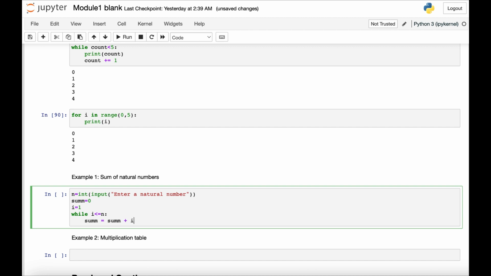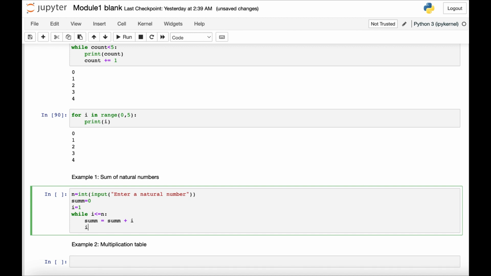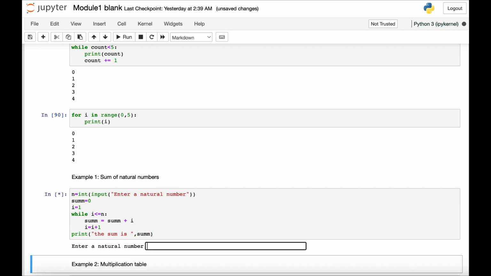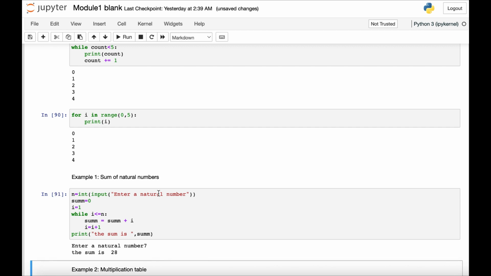I am deliberately using this statement instead of sum plus equal, so that we can have a flavor of both things. Now i will be i plus 1, meaning you just add 1 to i, and then print the sum is, and sum. Right, first we will run this, and then we will evaluate what actually the program is doing.